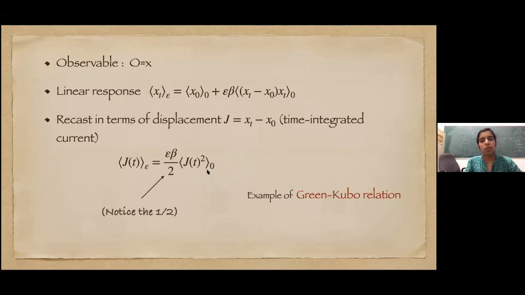So this is actually an example of a Green-Kubo relation, where we have a current which is generated by a perturbation, and that is given by the variance of the same current in equilibrium. Please notice this factor of half, because this makes it different from the Kubo formula. Here we did not have any half. They are of course equivalent, but this is more formally known as the Green-Kubo relation.